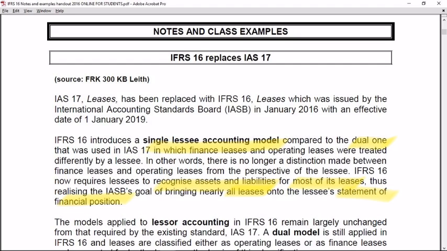The model applied to lessor accounting in IFRS 16 remains largely unchanged from that required by the existing standard IAS 17. A dual model is still applied where the lessor needs to classify its leases as either a finance lease or an operating lease.